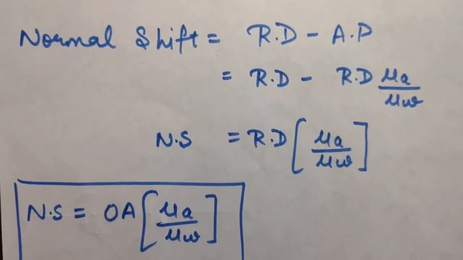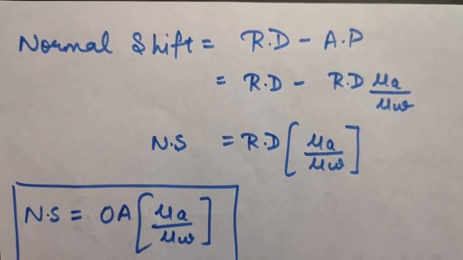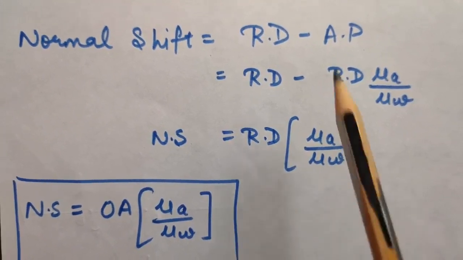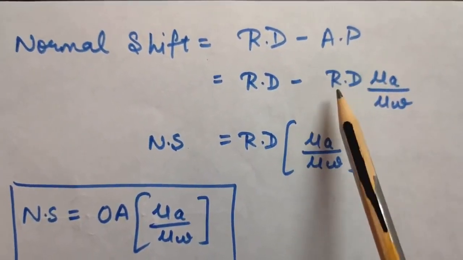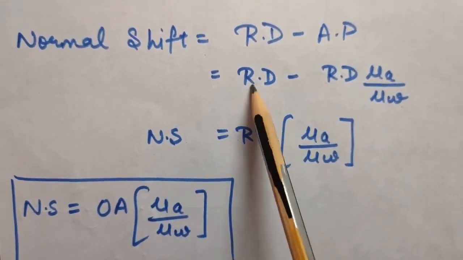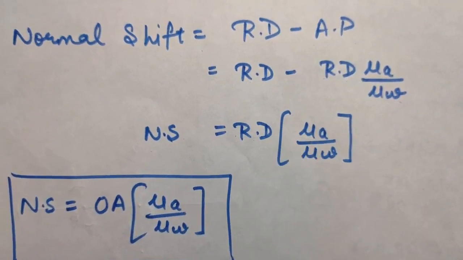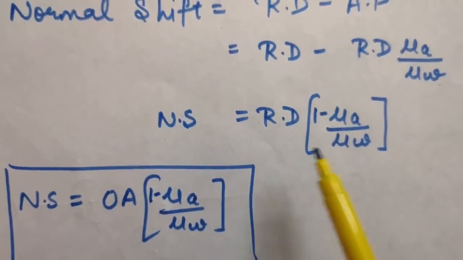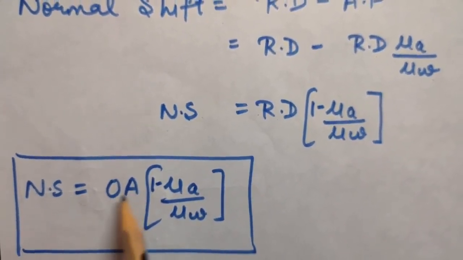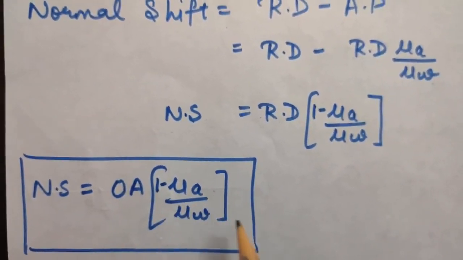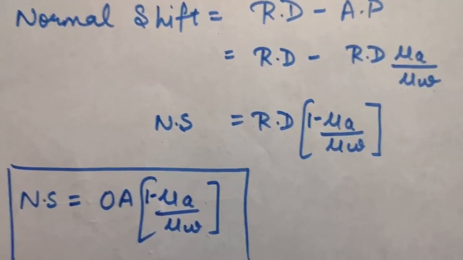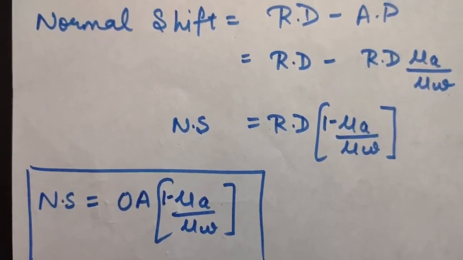As we have just calculated, apparent depth upon real depth is equal to mu A upon mu W. So from here the apparent depth will come to be real depth into mu A upon mu W. So normal shift will be equal to, if I take real depth to be common, real depth into 1 minus mu A upon mu W. Therefore normal shift is OA, that is your real depth, into 1 minus mu A upon mu W. Again I am telling you, do not get confused between lateral shift and normal shift.